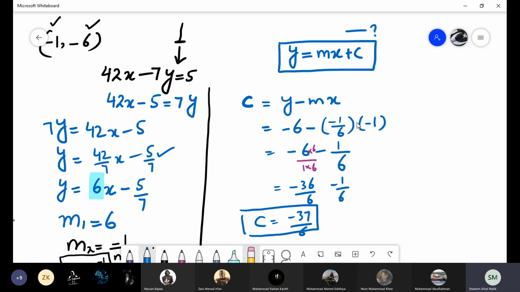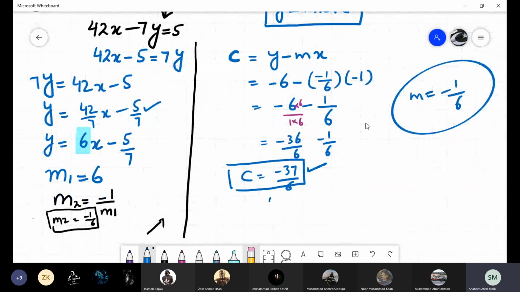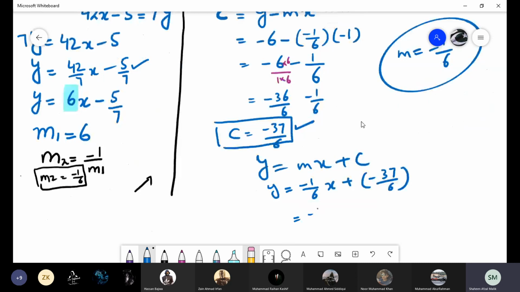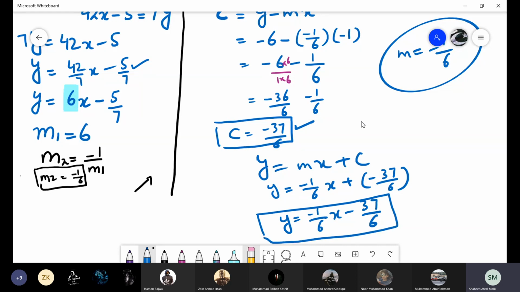You have M, that is negative 1 by 6. You have C. Only these two things you need to find out for the equation. So just substitute in the general form of the equation. Y is equal to mx plus c. Y is equal to m, which is minus 1 by 6 x, and what is c? Minus 37 by 6. Plus minus will be again minus. So it will be minus 1 by 6 x minus 37 by 6. If you want to write this answer, that will be well and good. That will also be okay.